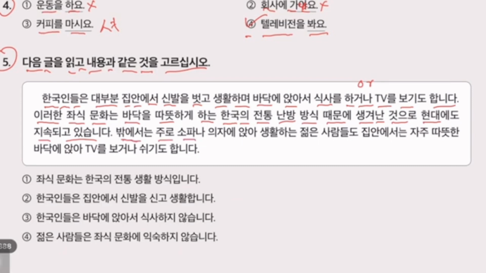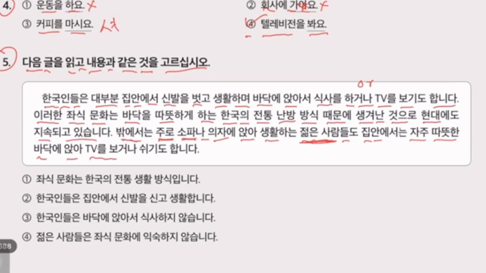밖에서 is outside of home. 주로 usually sofa or 의자 is chair. 앉아 is sitting. 생활 is spending life. 젊은 사람 is youngsters. 집 안에서 in the home. 자주 often. 따뜻한 바닥 warm floor. 앉아 is sitting.